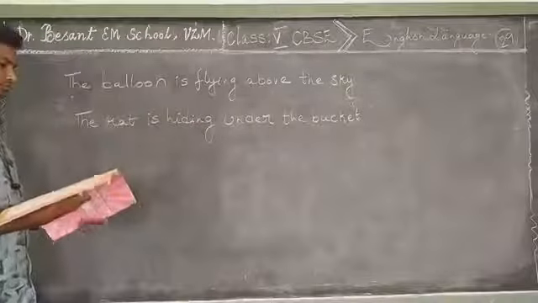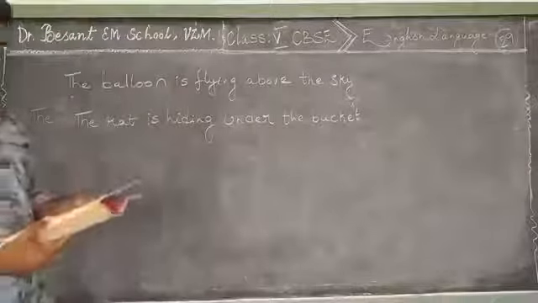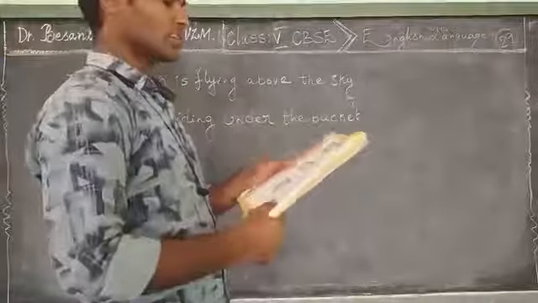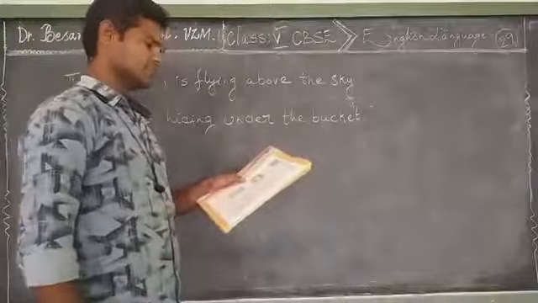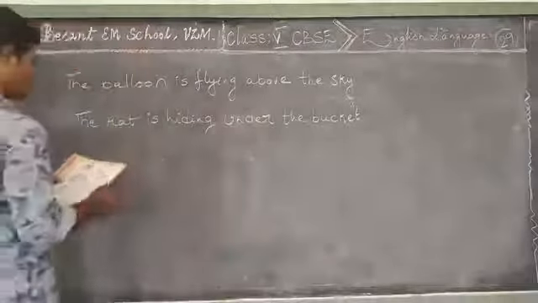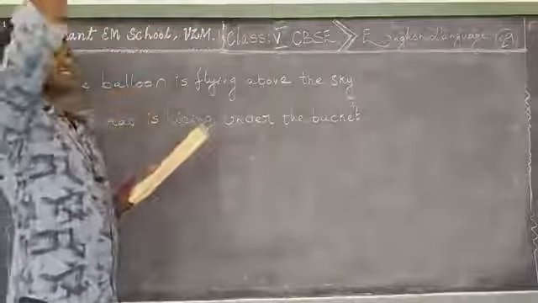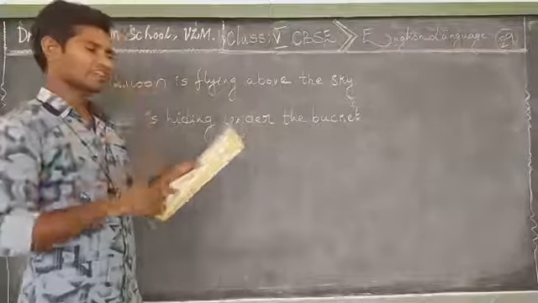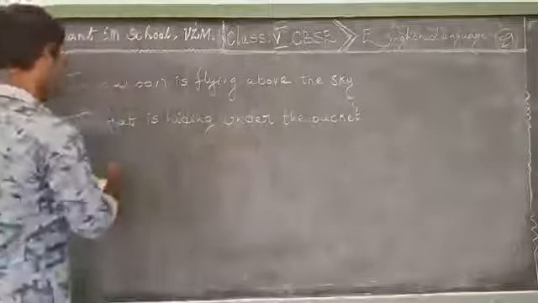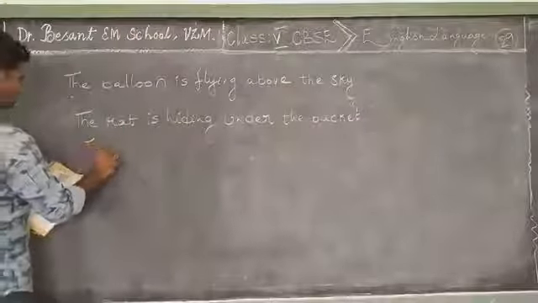Okay. Now next one. The light is attached to the ceiling. So here what do we write?